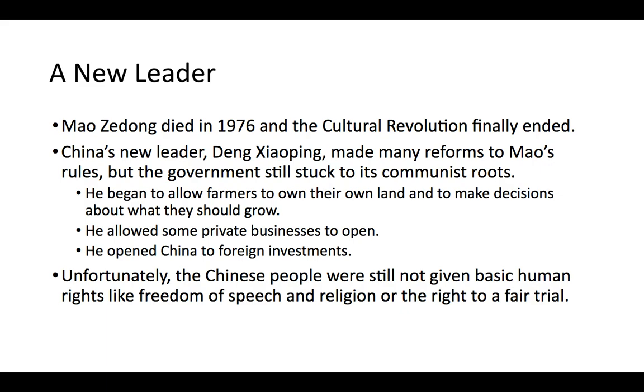But China is still struggling with human rights, freedom of speech, religion, and the right to a fair trial. These are still things that are a struggle in China even today.